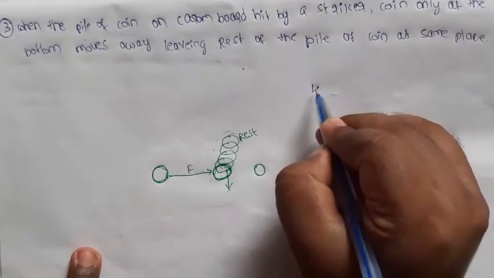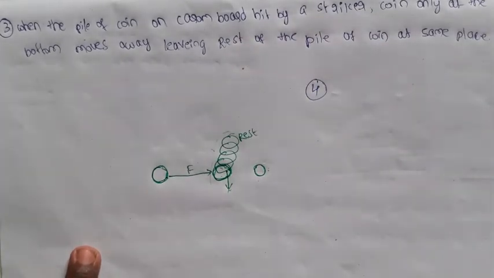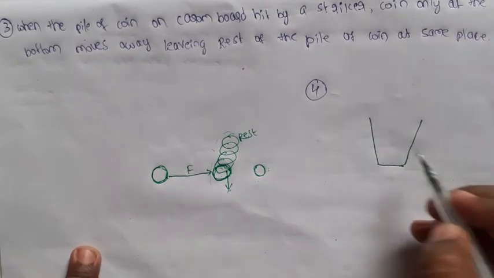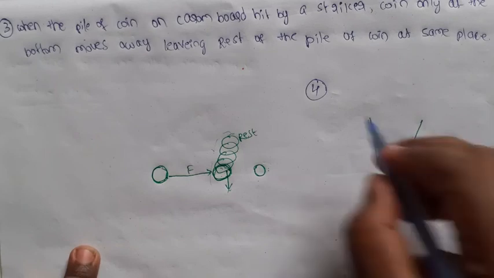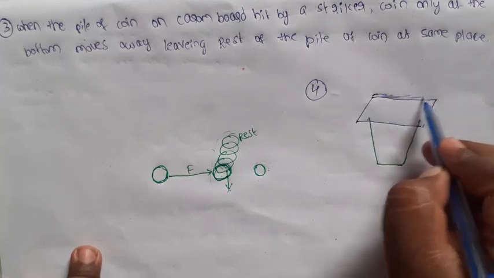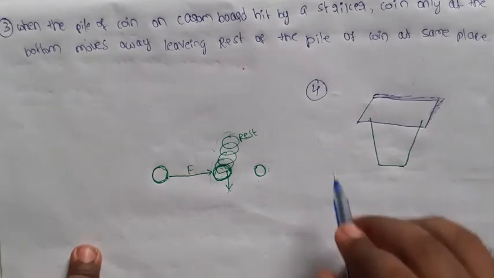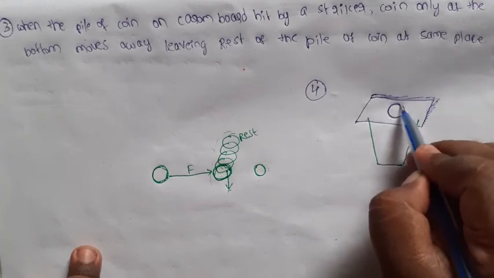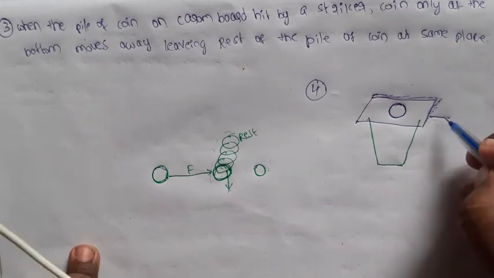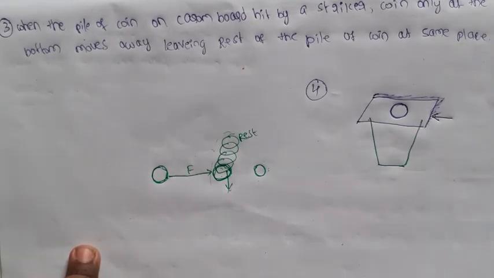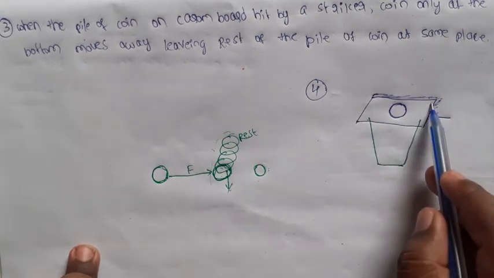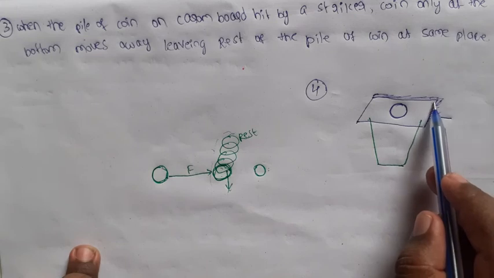Next, fourth example: I am taking a glass. Above the glass I am placing a cardboard, and above the cardboard I am placing one coin. When you apply force on the cardboard, the cardboard comes into motion.